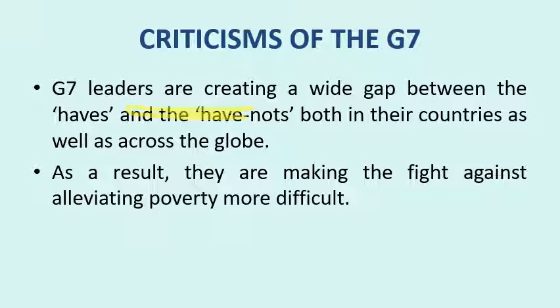The G7 leaders are creating a wide gap between haves and have-nots. These countries don't take underdeveloped nations like Africa or the Middle East into consideration, nor the problems they are grappling with, like malnutrition or climate change. That is why there is a huge gap between haves, the developed countries, and have-nots, the undeveloped countries. As a result, they are making the fight against poverty more difficult.